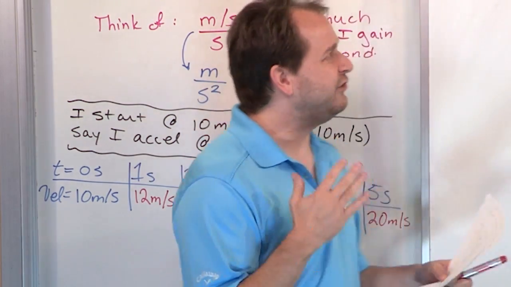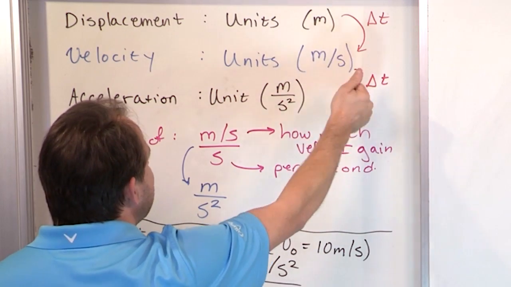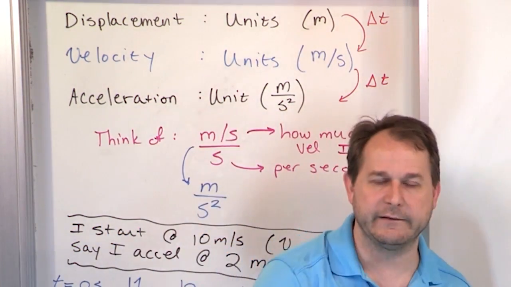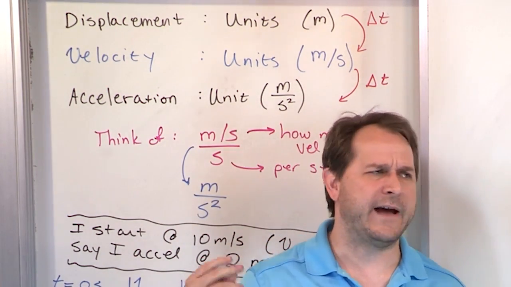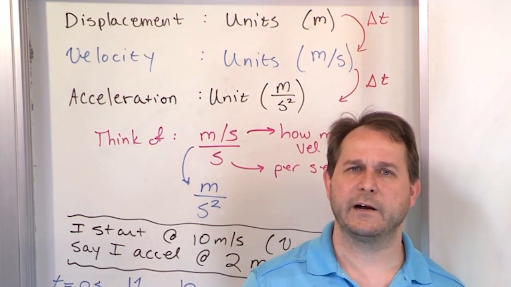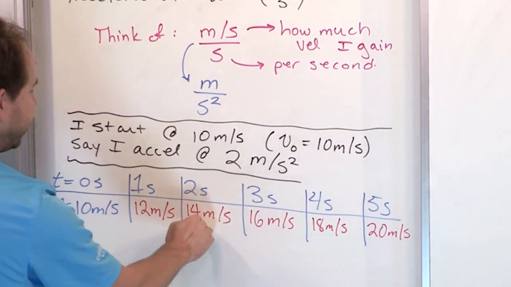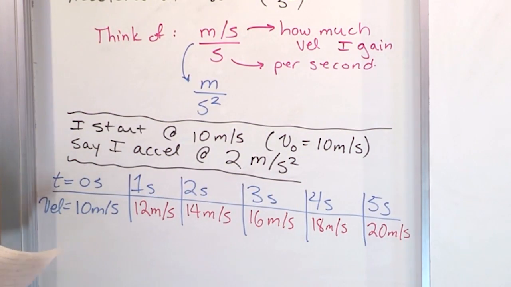Just like velocity means that every second that goes by, I'm picking up that many meters, and velocity is how many meters per second, acceleration is the same concept. Every second that goes by, how much faster am I going? In this case, it's 2 meters per second, so every second that goes by, my velocity increases by 2.